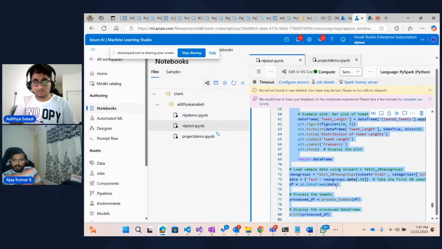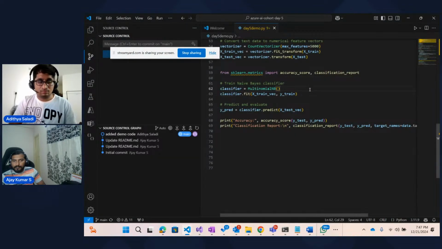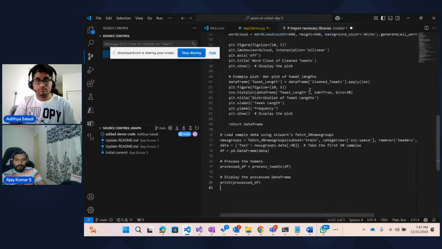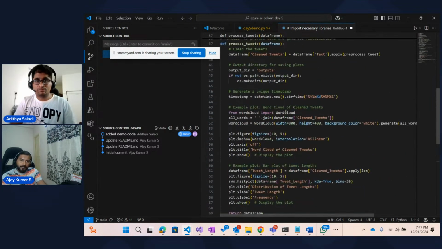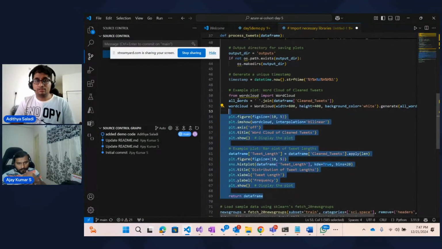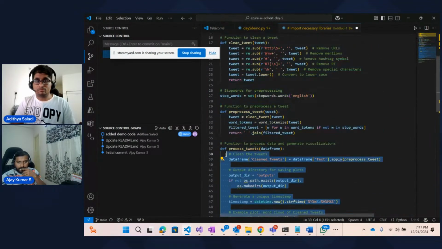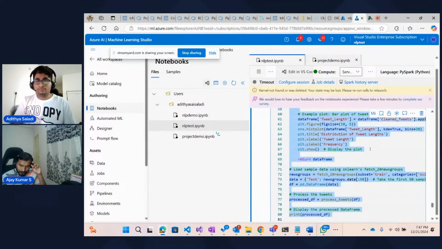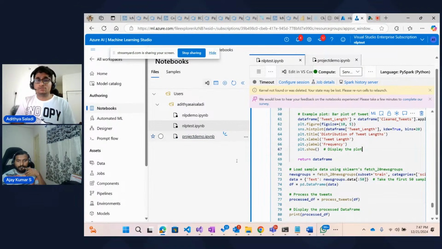Let me copy this to VS Code and then get the process tweets method. Yes, so let's go back.